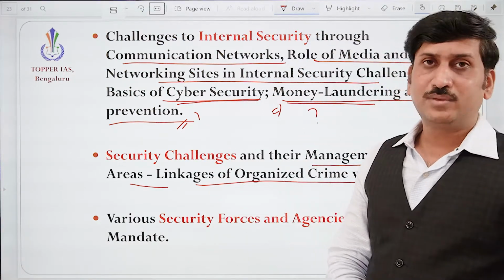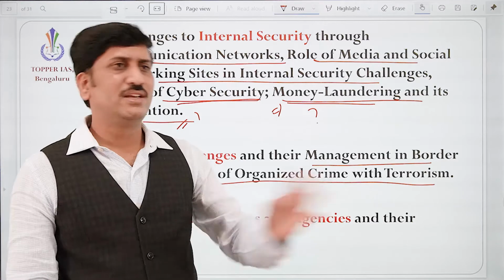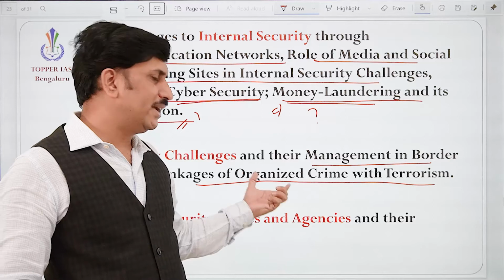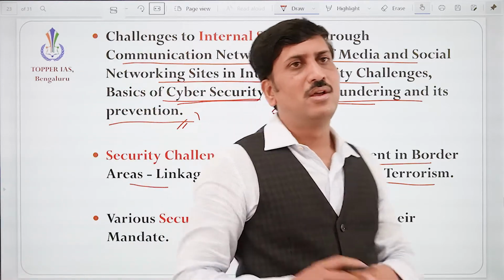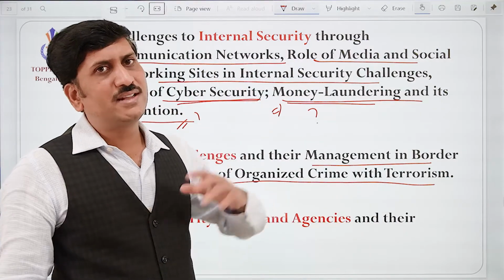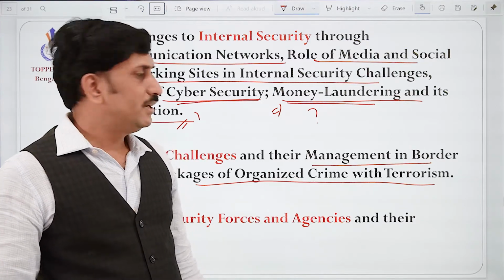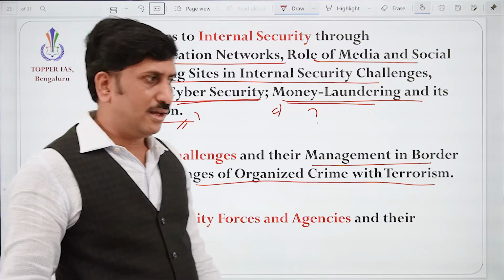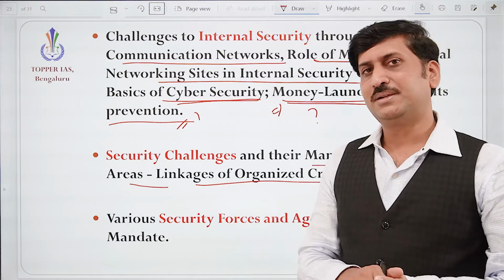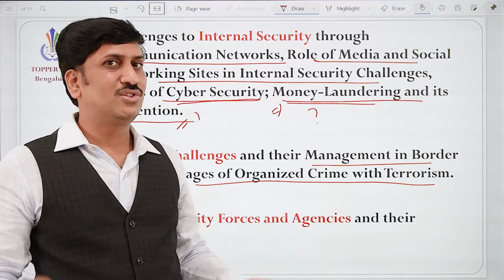Organized crime with terrorism: terrorists want to attack India, for example, correct? They want to destabilize the state. And organized crime like drug trafficking or weapon rackets is organized crime. See the combination. For example, terrorists need weapons. If these organized crimes join hands with them, what will happen? Organized crime needs money and terrorists need weapons, so it can be exchanged.